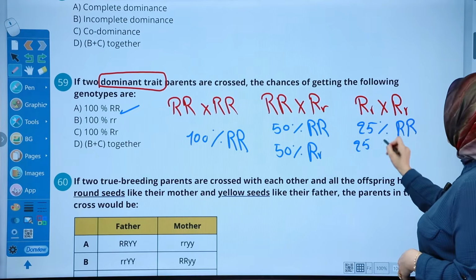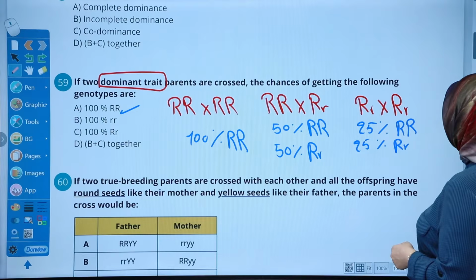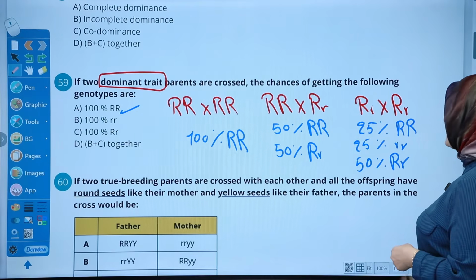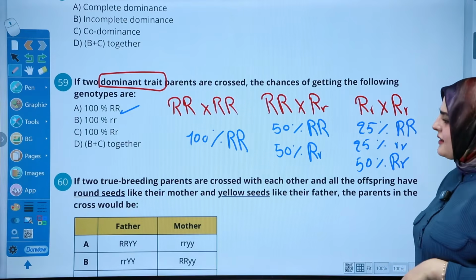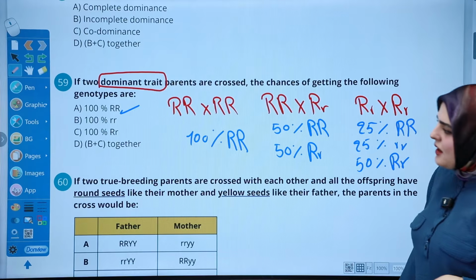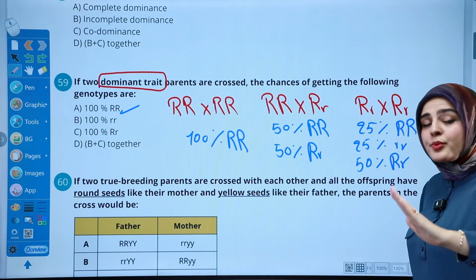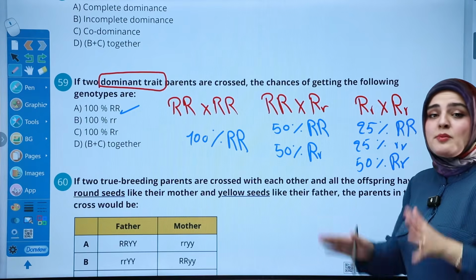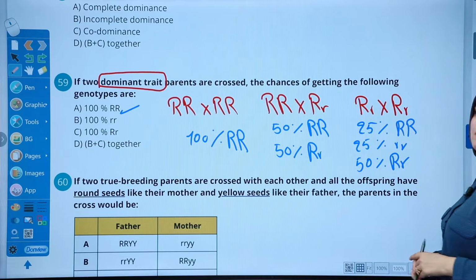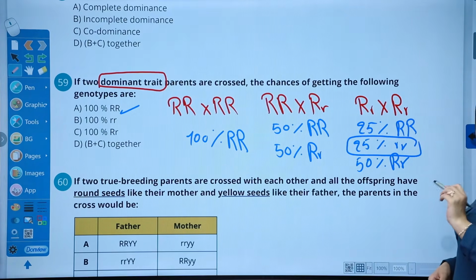Okay. 25% are capital, are small, and let's see, this was not correct, are small, and 50% are capital, are small. So what it tells us here is that there are these three possibilities for getting R capital. One of them is 100%. For R small, it's impossible to get R small 100% from two parents that have the dominant trait, because when they share it, if you use the Punnett square, the maximum amount of R small we get is 25%. Okay, that's the only amount from two dominant parents.